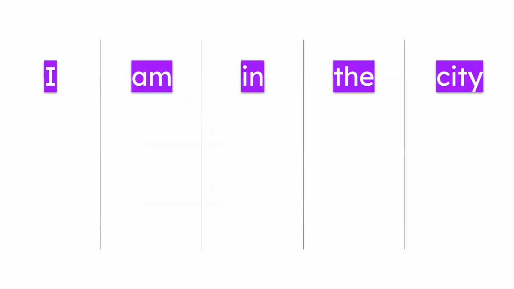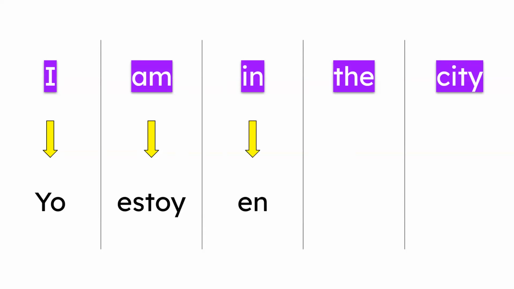Okay, now we've got here the first sentence. I am in the city. According to our previous chart, we know that I am is said yo estoy, right? Yeah, that's correct. Yo estoy. Now, in Spanish is translated by en. Yo estoy en. Now, that is an article that can take four forms depending on the gender and number of the noun we are gonna name.